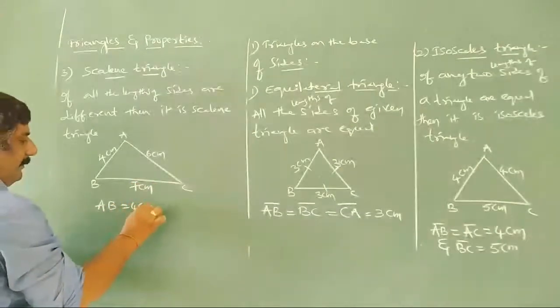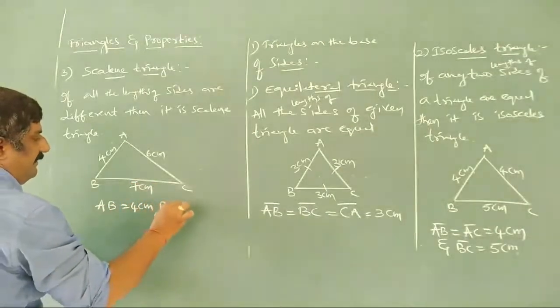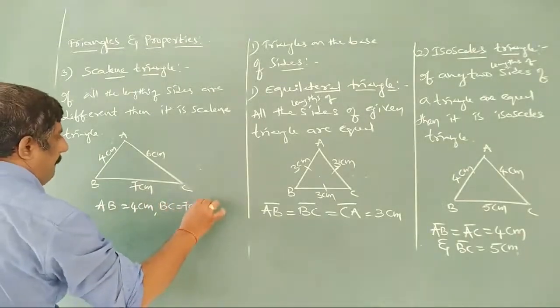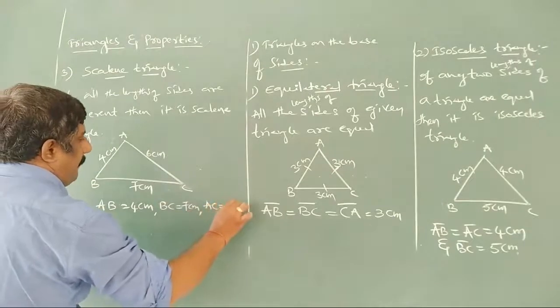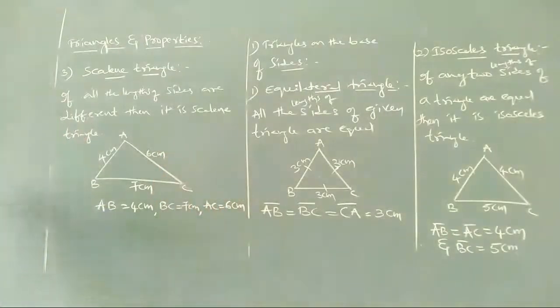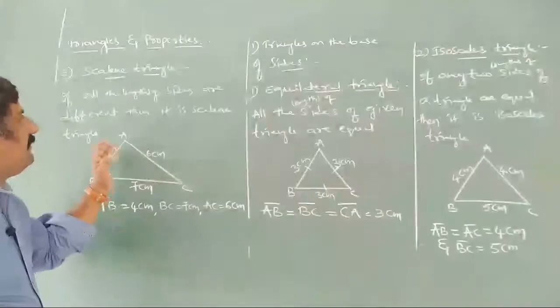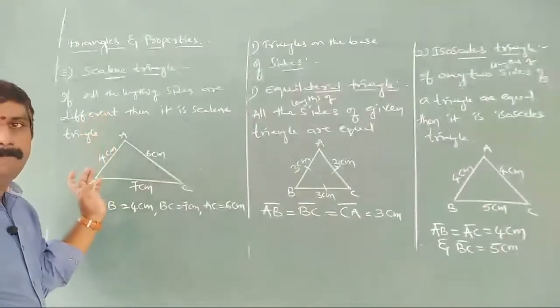AB is 4 centimeters, BC is 7 centimeters, AC is 6 centimeters. So here no two sides are equal. So automatically we can say this is a scalene triangle.